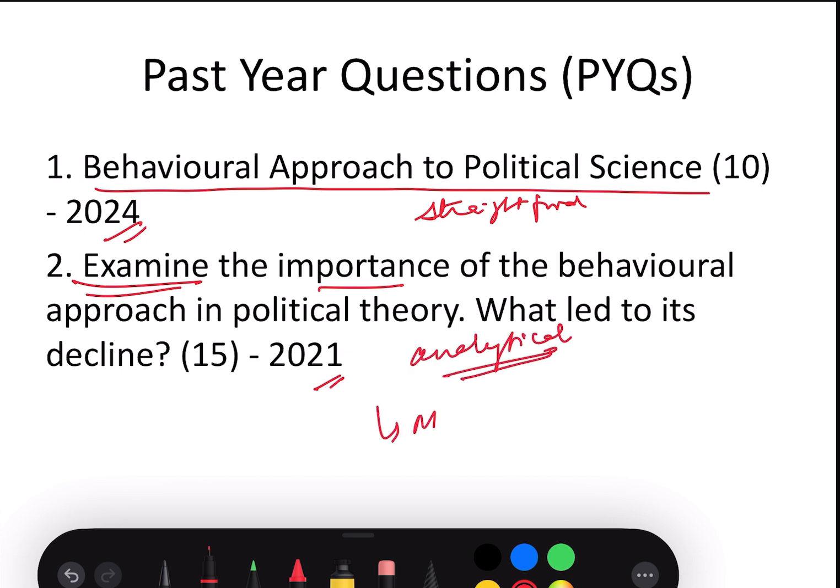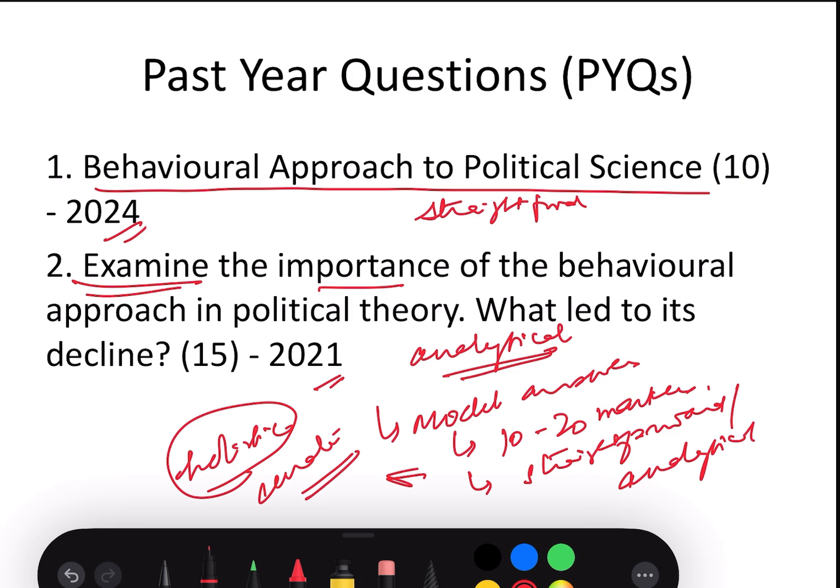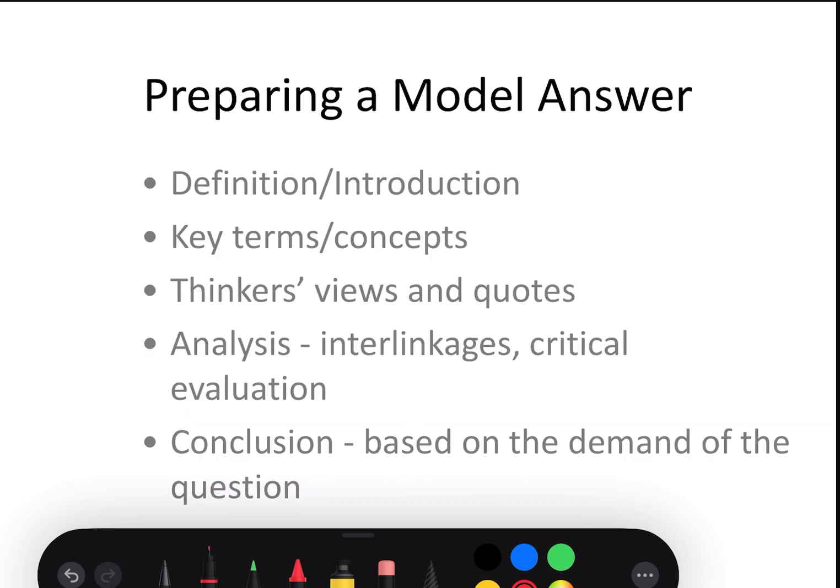So now you need to create model answers. First, your answer should be able to answer questions from 10 to 20 markers. They should be able to answer questions that are straightforward or analytical. That means your answer should be very holistic in its approach. One answer that you can shorten or lengthen or curate as per the demand of the question. So how do you go about preparing such answers? Preparing a model answer for PYQs.